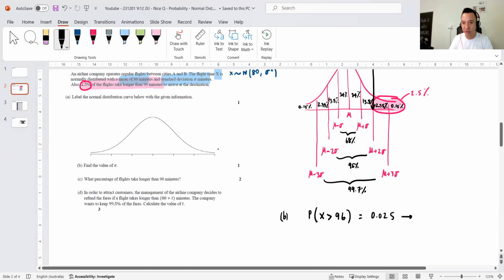But when you try to solve it, I know that mu plus 2 sigma equals 96, that's really what it's trying to say to you. Equals 96, sorry, not 96%, 96 minutes. And then you find the value of sigma, and we know that mu is 80.